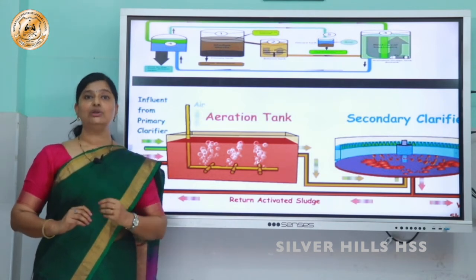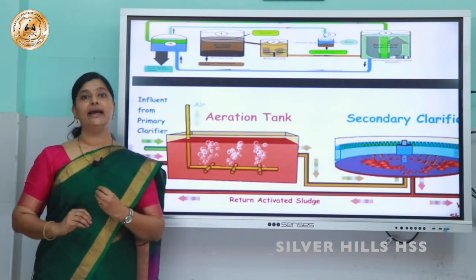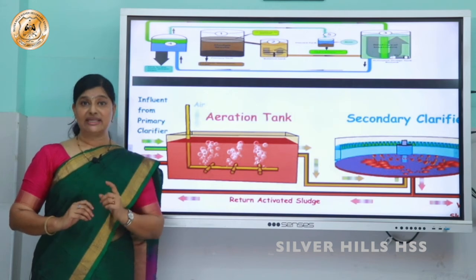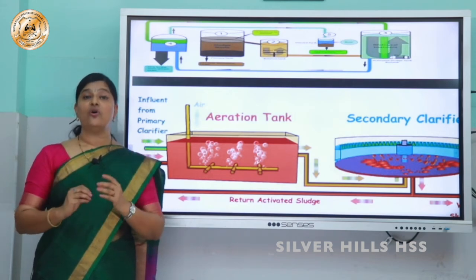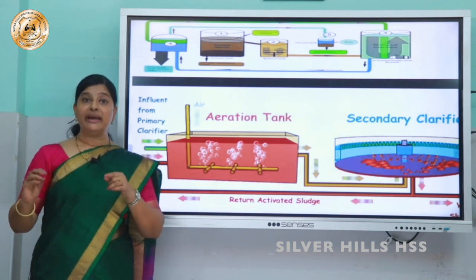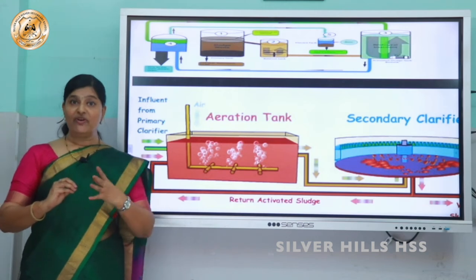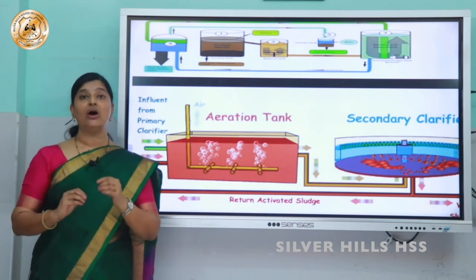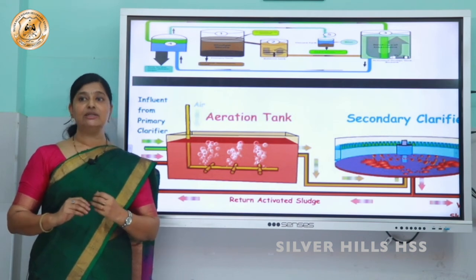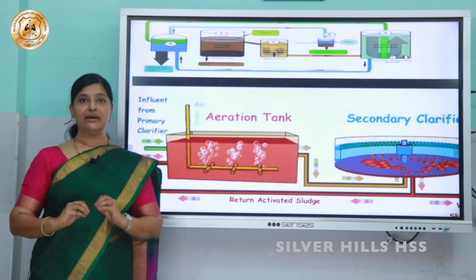While doing so, these anaerobic bacteria will release gases like hydrogen sulfide, methane and carbon dioxide. That forms biogas. Now, the purpose of sewage treatment is to purify the water, but here we have got a source of energy also. What is that? It's biogas, isn't it? So biogas is also produced with the help of microorganisms.